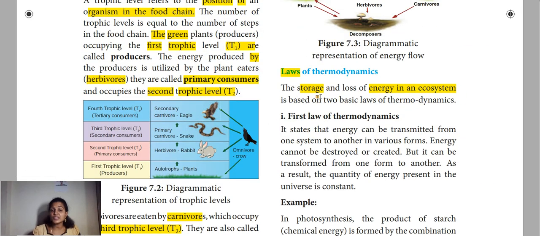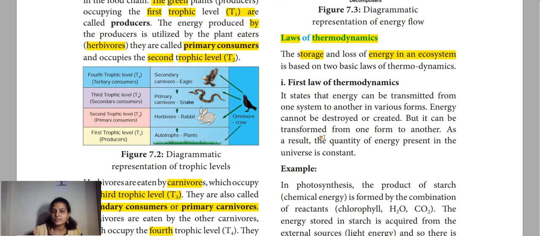That is the storage and loss, while the energy production in an ecosystem, whether that will be stored fully or lost fully, will be explained through these two laws. These two laws are a very important part. Laws of thermodynamics, I'll explain in a simple way.